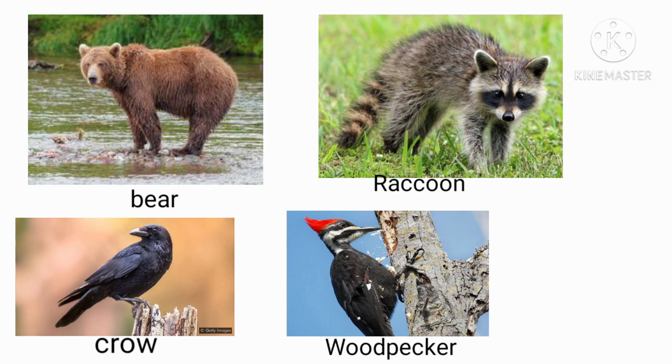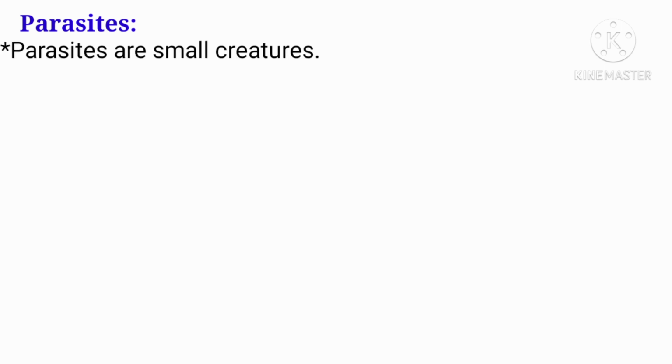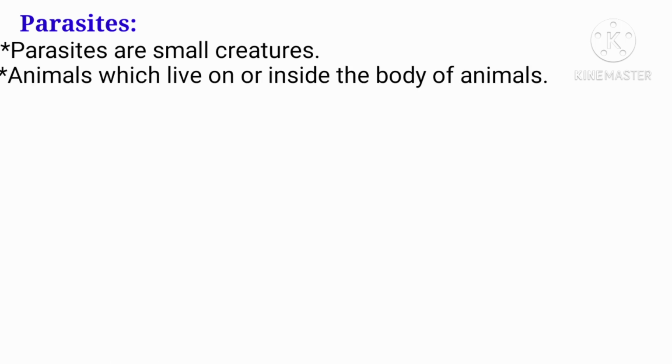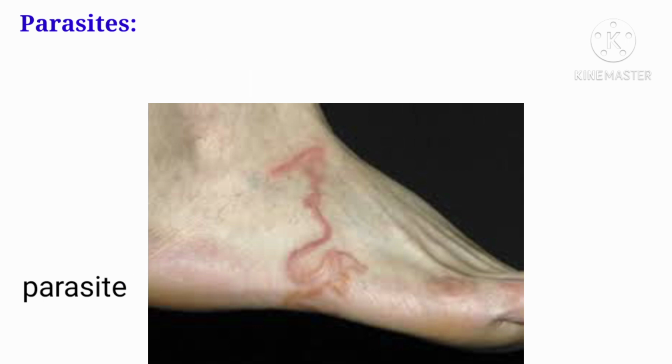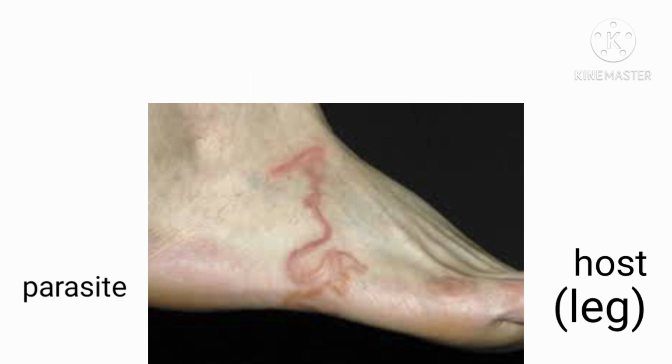And the last one of this category is parasites. Parasites are small creatures which live on or inside the body of other animals, or hosts. Just look at the figure. You come to an idea. Just observe here. A parasite is inside the human leg. These parasites depend on the host for their food.